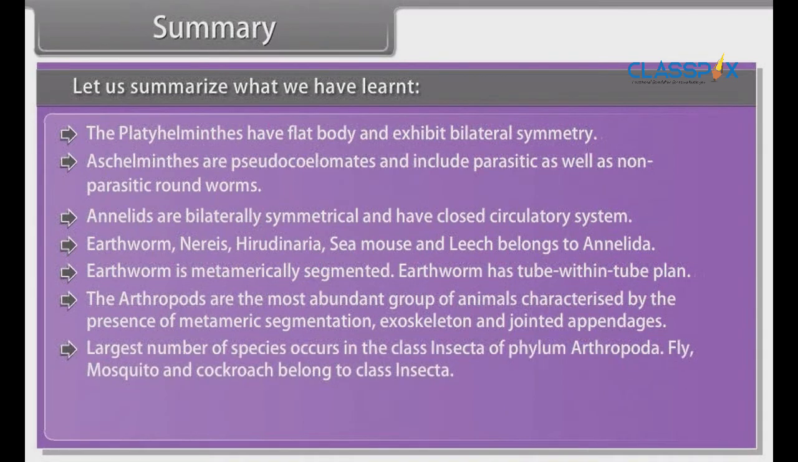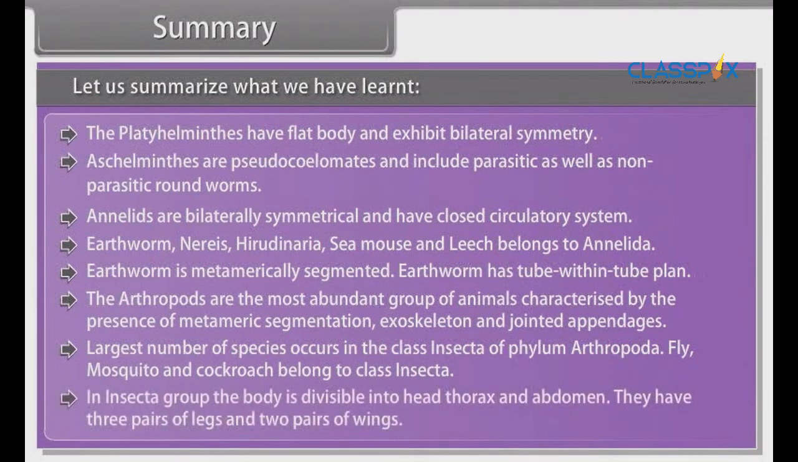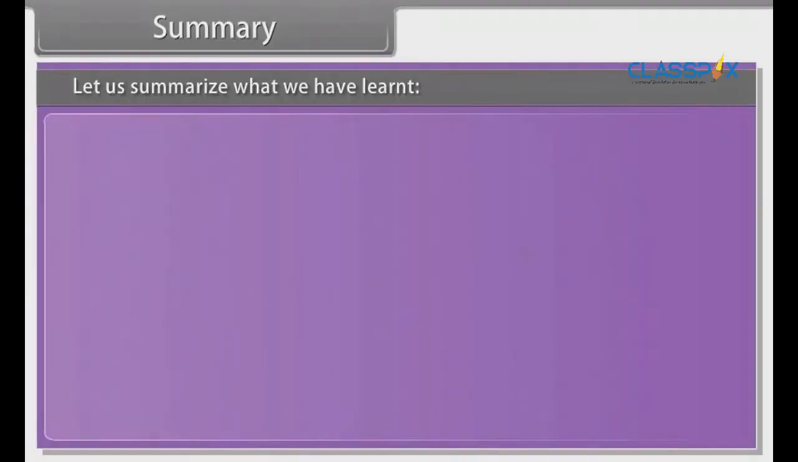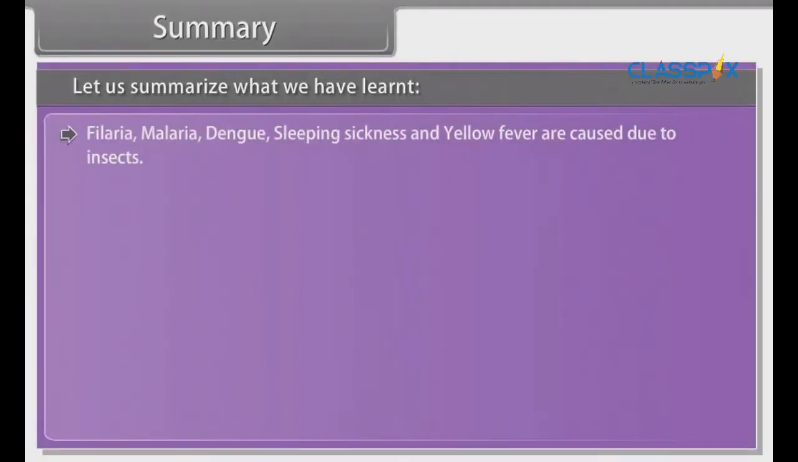Fly, mosquito and cockroach belong to class Insecta. In Insecta group, the body is divisible into head, thorax and abdomen. They have 3 pairs of legs and 2 pairs of wings. Filaria, malaria, dengue, sleeping sickness and yellow fever are caused due to insects.